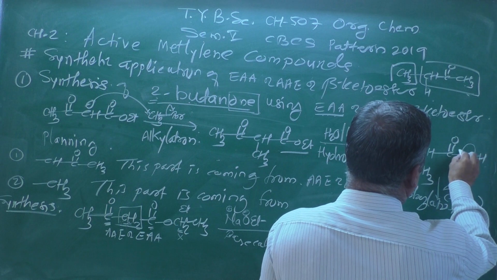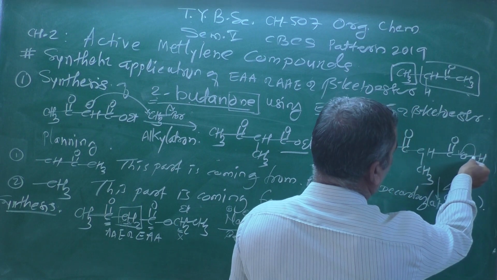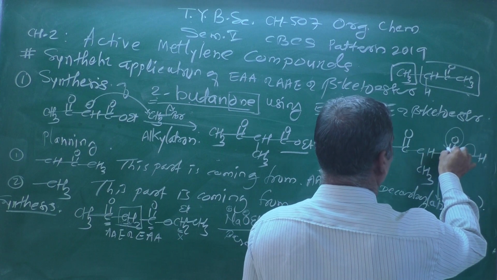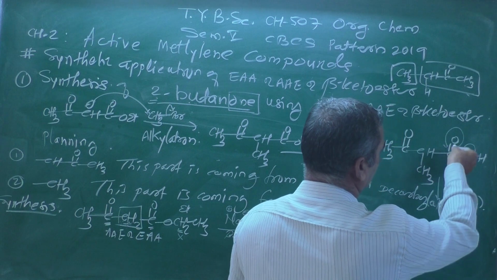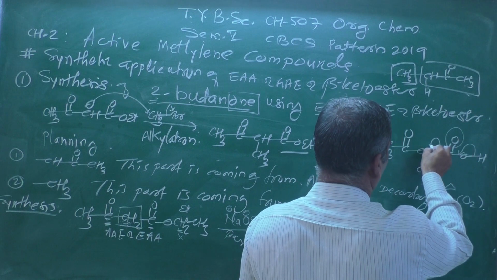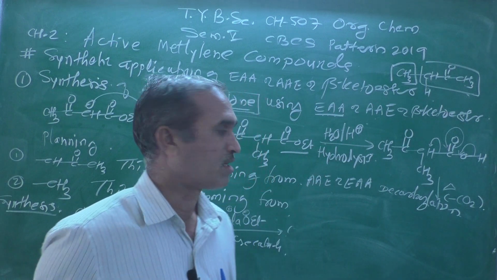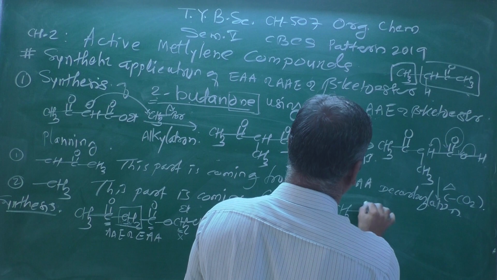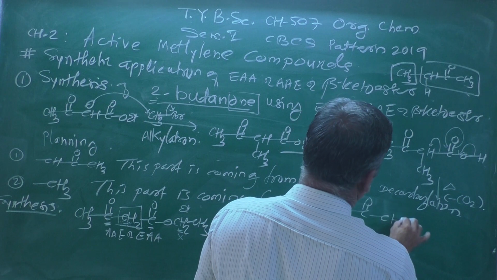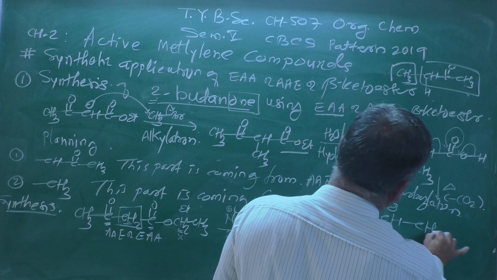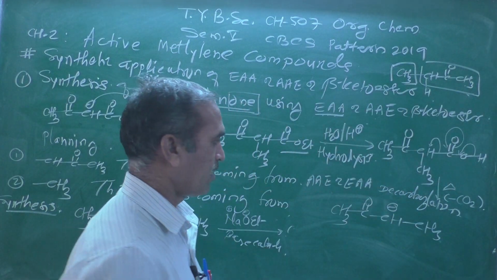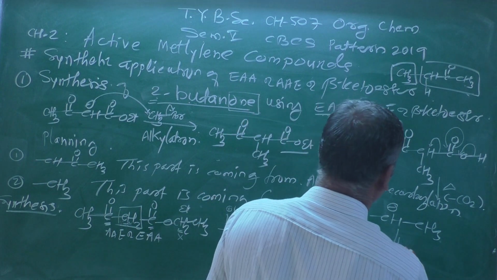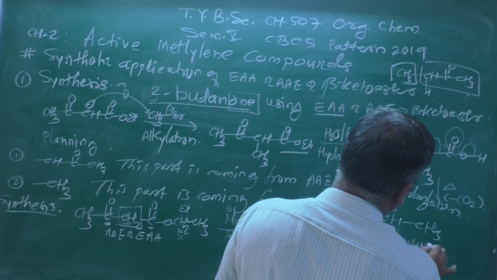probably this sigma bond moves here forming a double bond, and this double bond also retains as it is, forming a negative charge on this carbon atom, where we are getting this type of species C double bond O, CH minus here, and then CH3. After that you can carry out the reaction with H2O in presence of H plus.